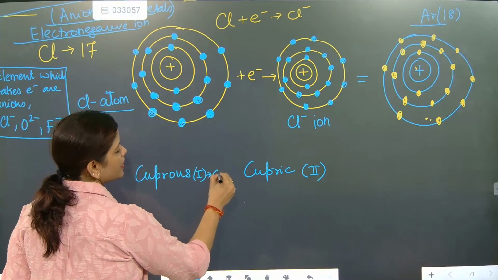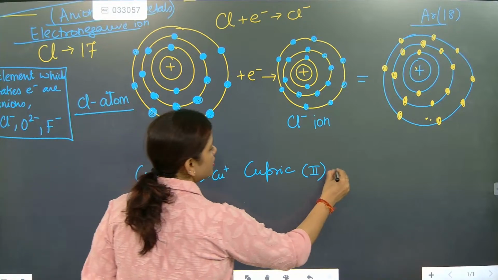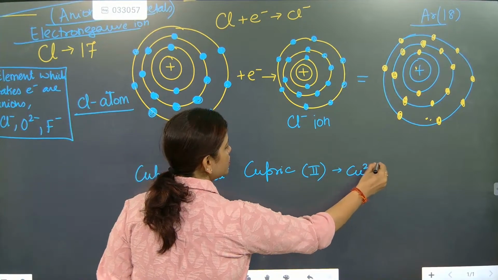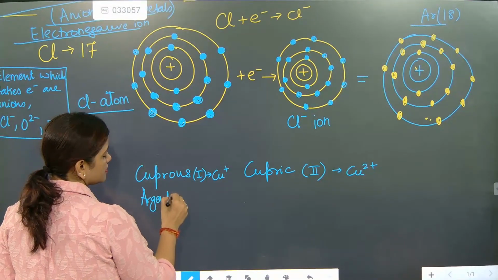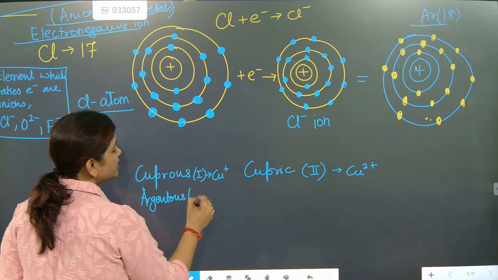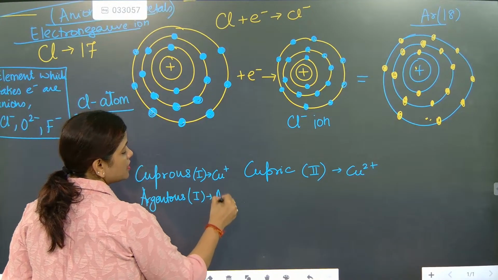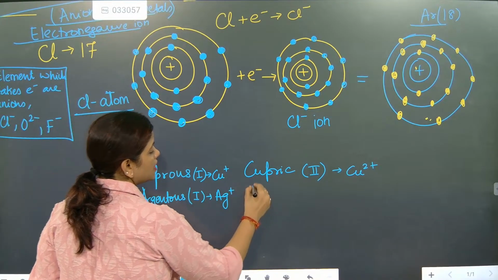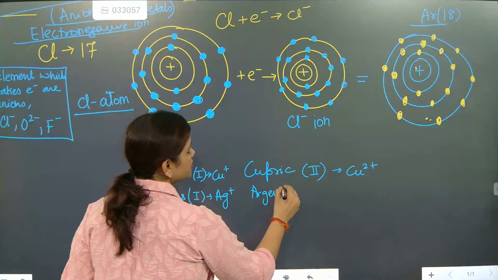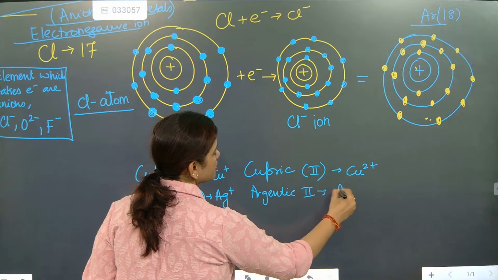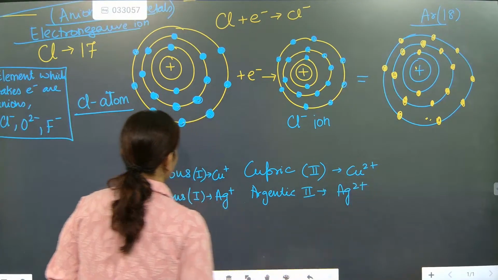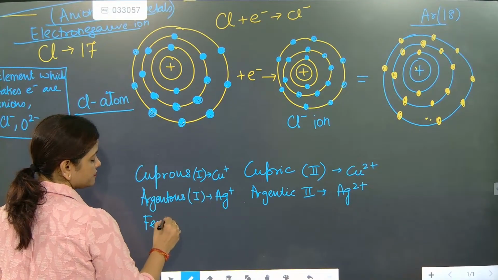So cuprous 1 is Cu plus. Cupric is Cu2 plus. Argentus is 1. So it is Ag plus. Argentic 2. So how much is it coming? Ag2 plus. But ferrous.